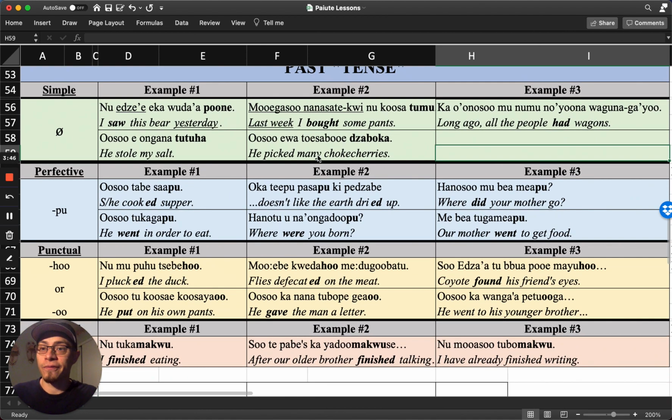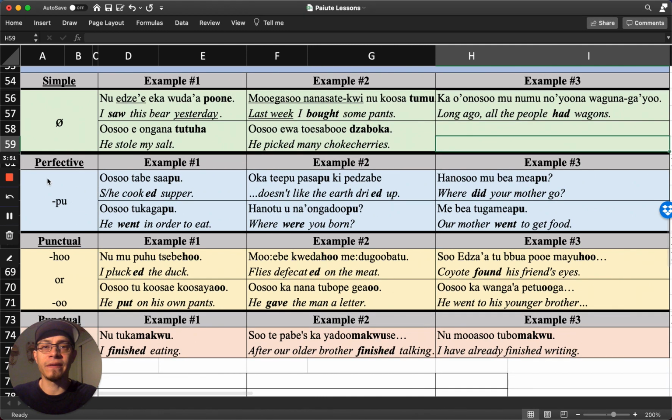Now let's look at the perfective. Here, what you do is you add this suffix p. That indicates something as a perfective. It is complete. It is perfectly complete, done. And so what you do is you add it to the verb. So in this case, usu tabi sap. Sa is the verb. Adding p indicates it is complete. So it is he or she cooked supper. That's like our English suffix, ed, the way it's spelled here. Ed, cooked supper.